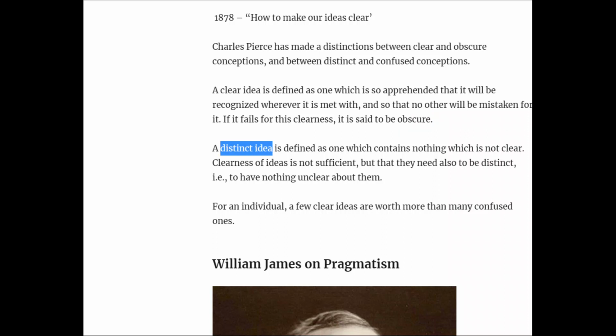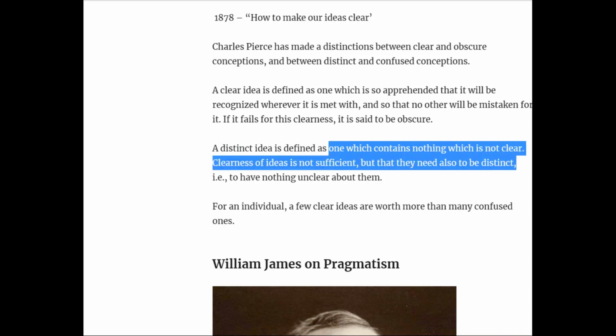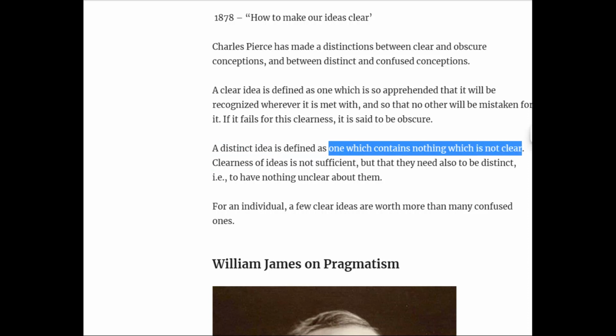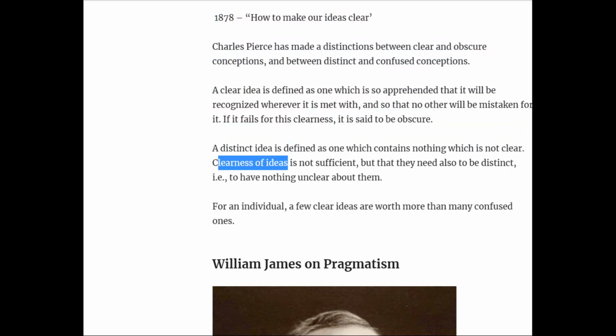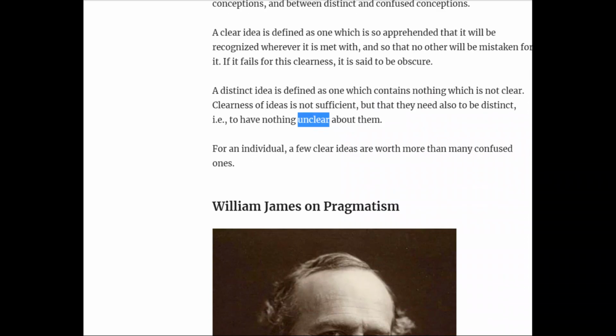Now let's see the definition of a distinct idea. A distinct idea is defined as one which contains nothing which is not clear. So here we're talking about the content of an idea. Just the clarity of an idea is not sufficient. An idea should be distinct. That means it should not have anything which is unclear.